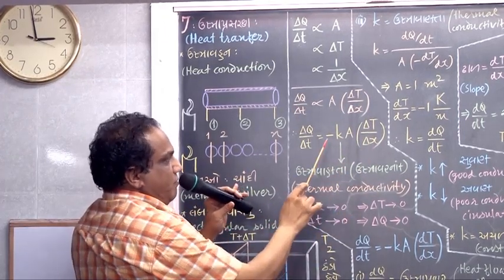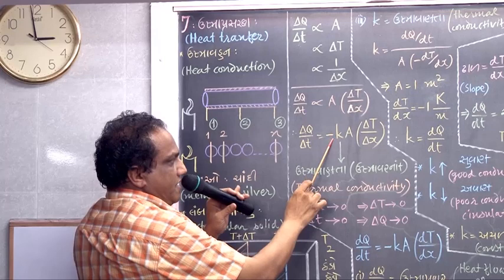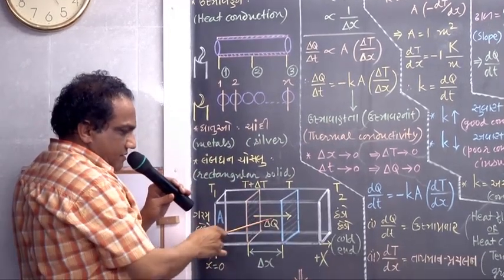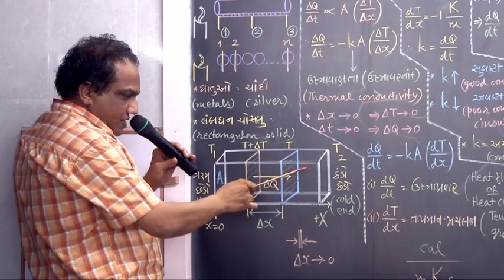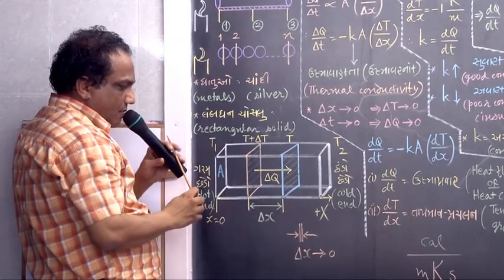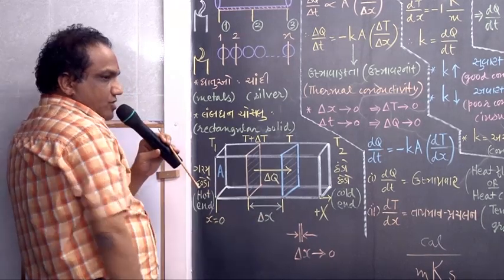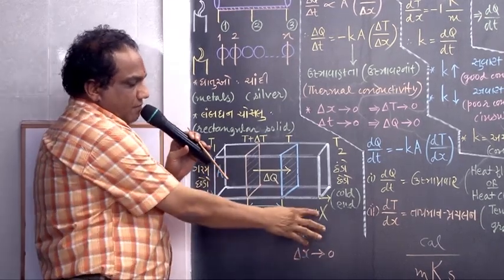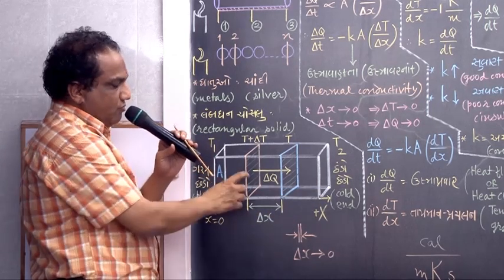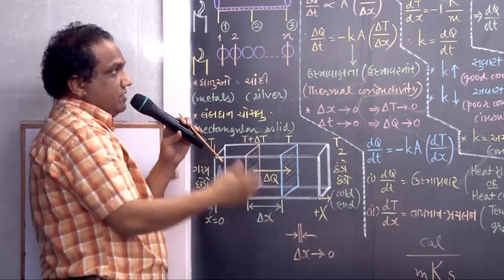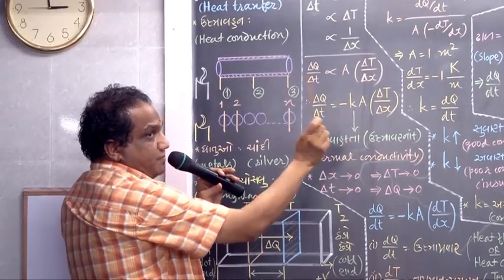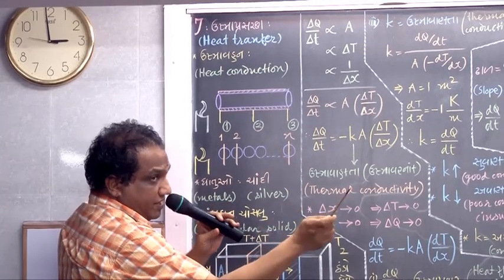But without fail you must write a minus sign, because when you move towards the right hand side, in the direction of heat conduction, as you move from this plane to this plane there is an increase in the x coordinate. This is the positive x-axis, and because x increases, delta x is positive.